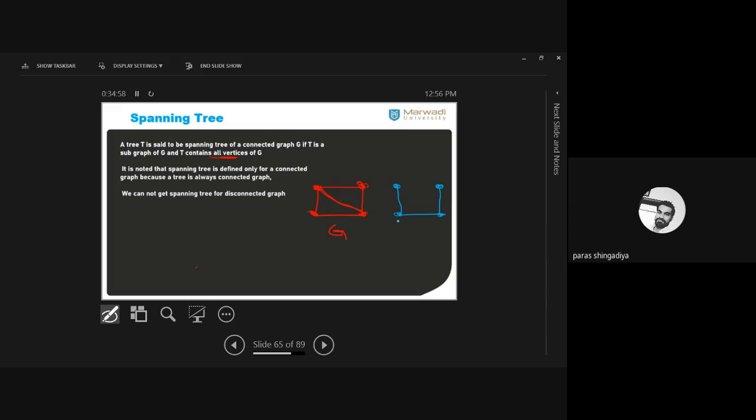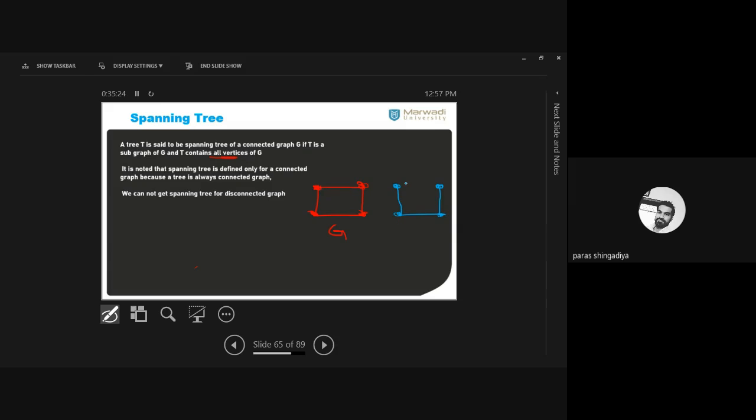And one more result is that we cannot create a unique spanning tree for any graph. We cannot always create a unique spanning tree for any graph. Multiple answers are possible, as per which edge you delete. आप कौन सी एज डिलीट करते हो उस पर वो ग्राफ डिपेंड करेगा. ठीक है? In this box, I have 4 possibilities to